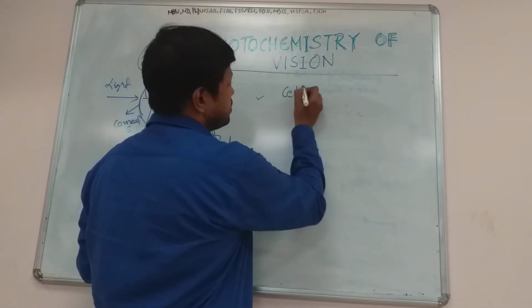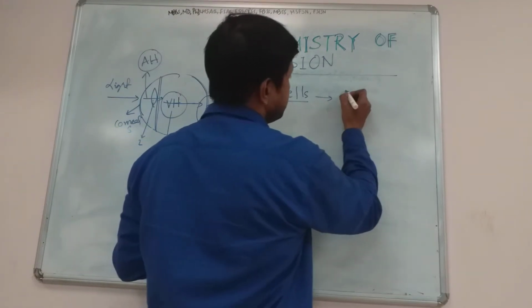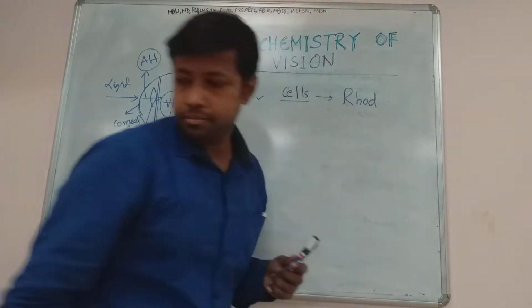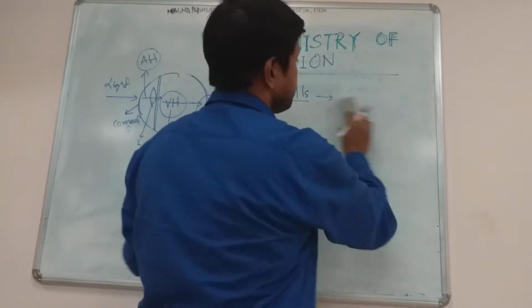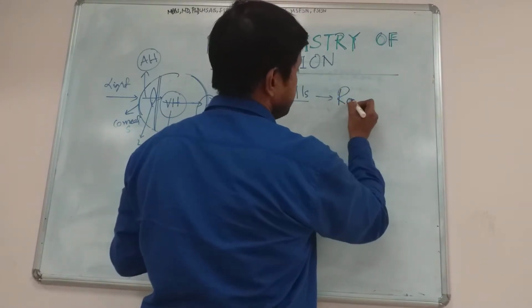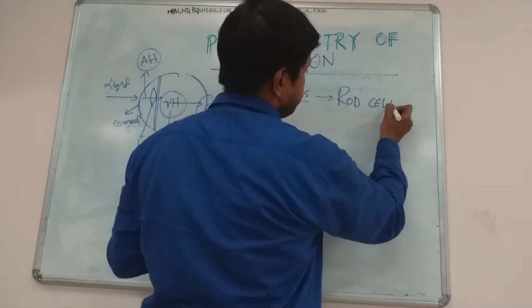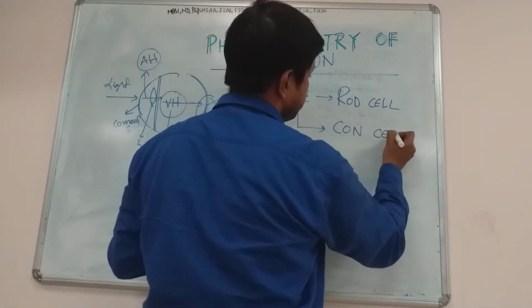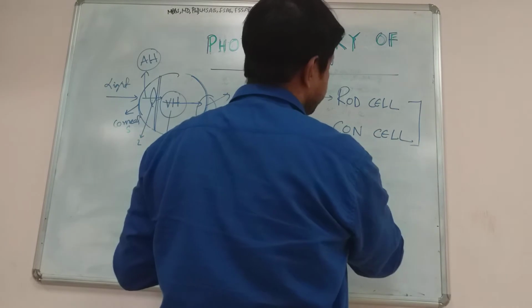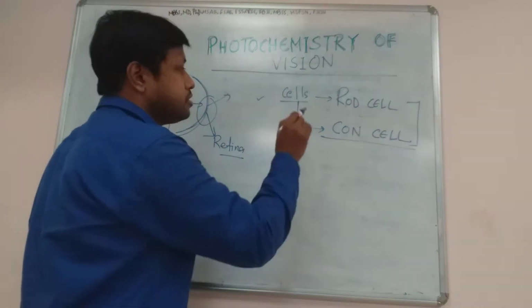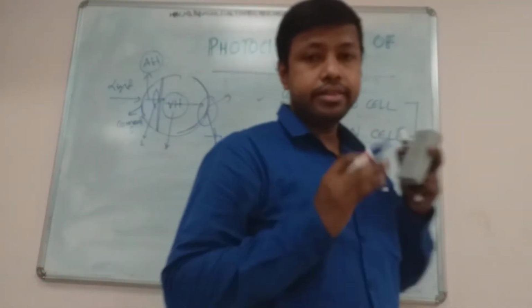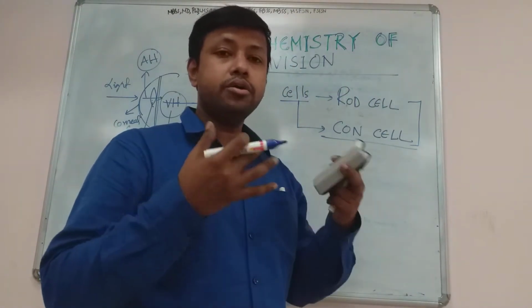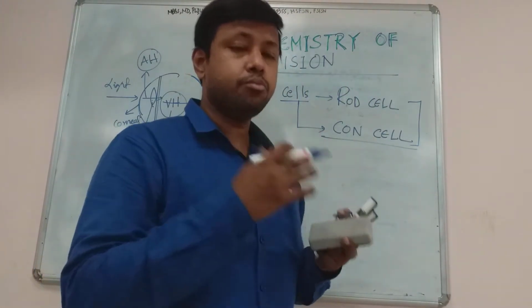There are mainly two types of cells. These are known as rod cells and cone cells. These two types of cells are very important because they have visual pigments, which are responsible for undergoing the chemical reaction in response to the light.